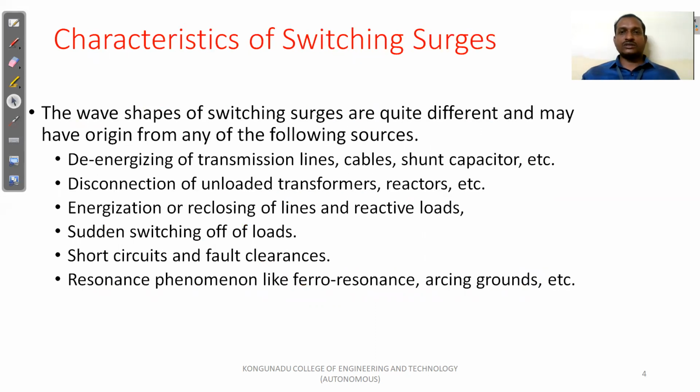Now, the characteristics of switching surges. The wave shapes of the switching surges are quite different and may have many origins or sources.